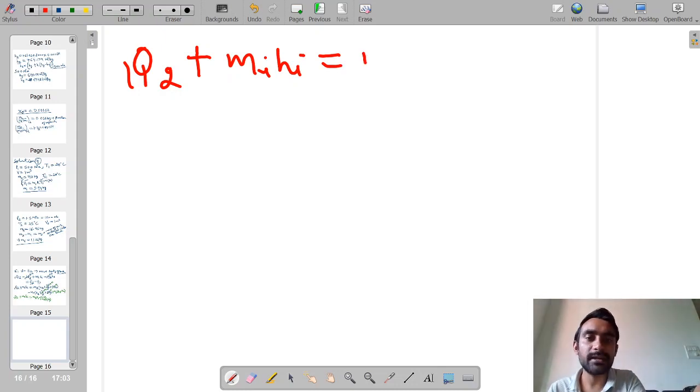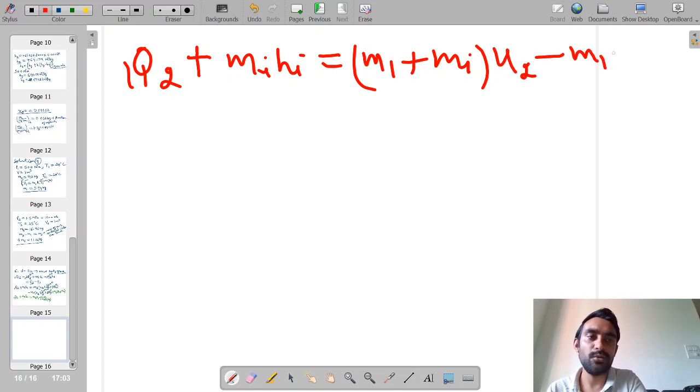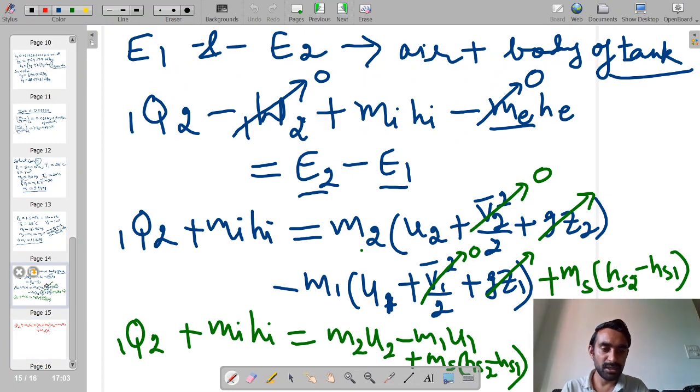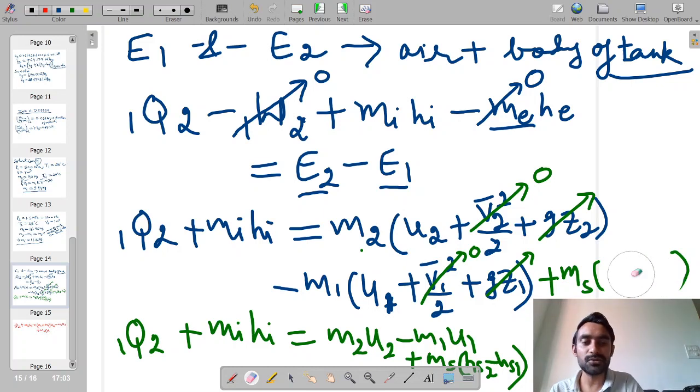Now M2 I can write as M1 plus Mi, into U2 minus M1 into U1, plus the mass of steel into... for steel also I have made one mistake here, because in the case of steel we do not have any flow associated.